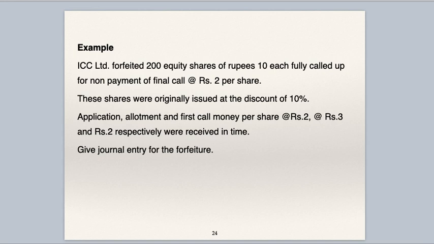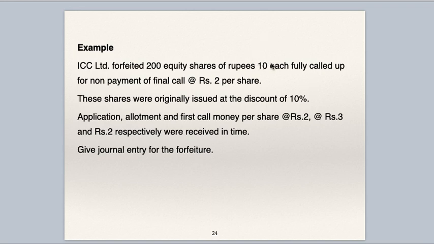We'll see a few more examples now. ICC Limited forfeited 200 equity shares of 10 each, fully called up, for non-payment of final call at 2 per share. These shares were originally issued at a discount of 10%. Application, allotment and first call money per share, at the rate of 2, 3 and 2 respectively, were received in time. Give journal entry for forfeiture.